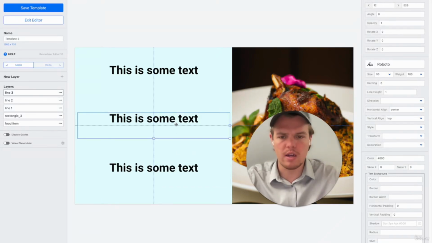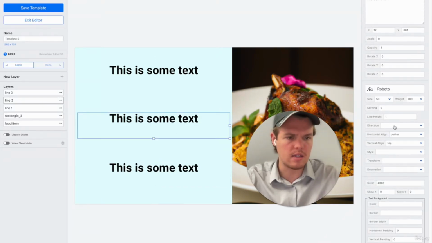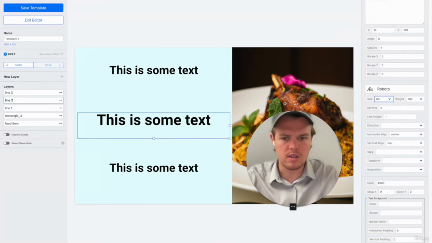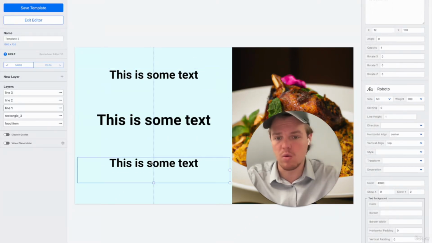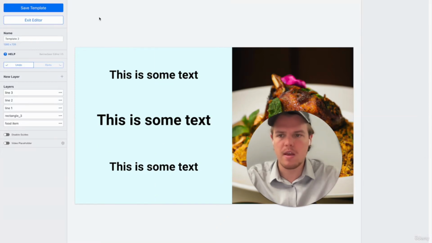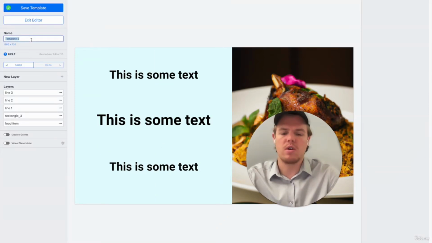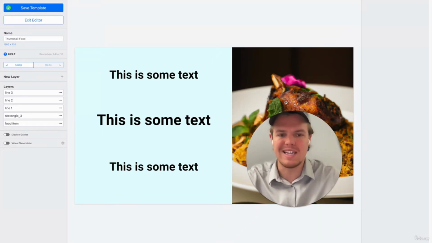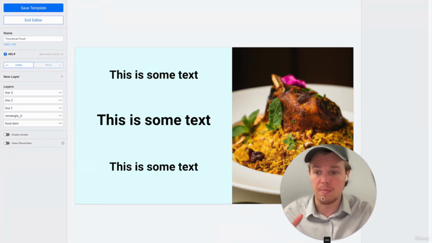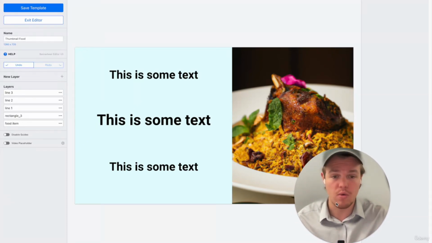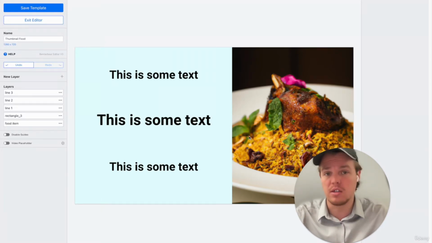And then I want to go ahead and increase the text a little bit more, as this is a little small. So let's just see like 68. All right, perfect. Or maybe we want the middle part to be bigger than the other ones. So let's go ahead and do that. Make sure we save this template. And we're going to say thumbnail food. This is how we're going to call it in our Zapier function. All right, so this is a very simple template. Obviously, you can get a little bit more crazy, but for the purposes of this video, this is all we really need to do. We have our image variable. We have our text variable. Now let's jump back over to Zapier and connect all the dots here.